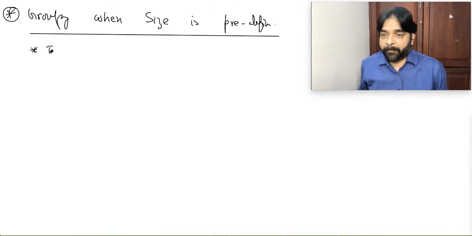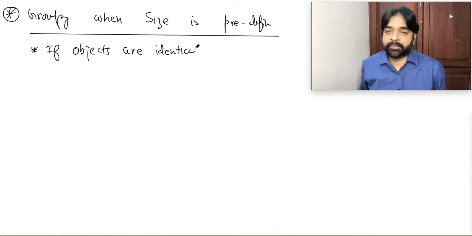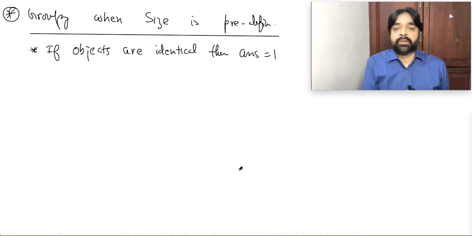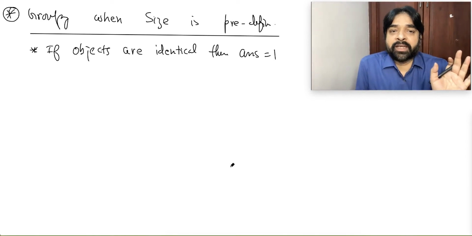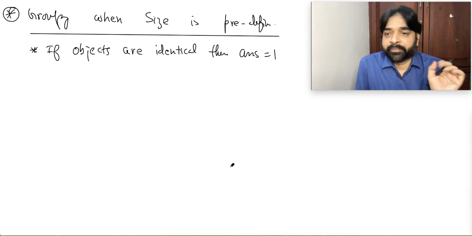If objects are identical, then answer equal to 1. All of you understand how I said that the answer will be 1? Is it clear to everybody? Okay.